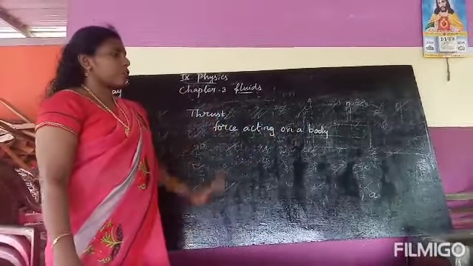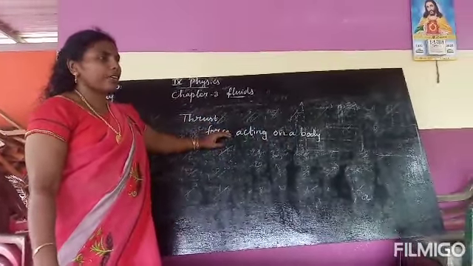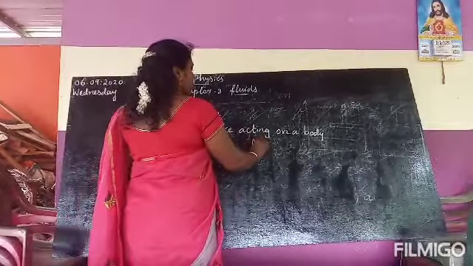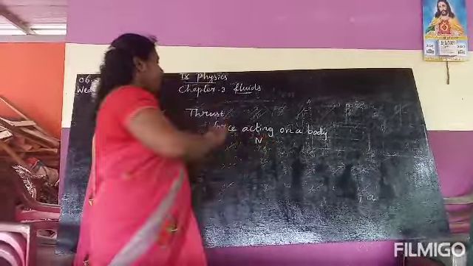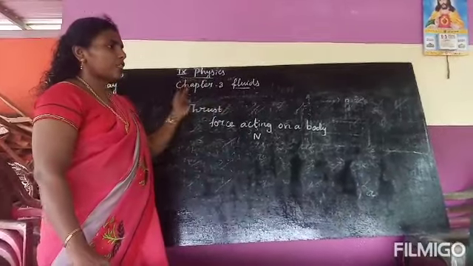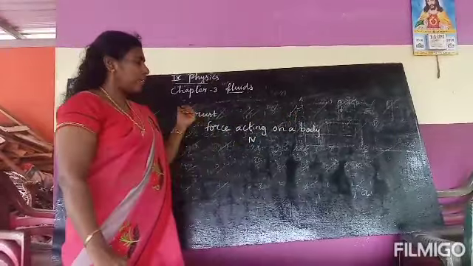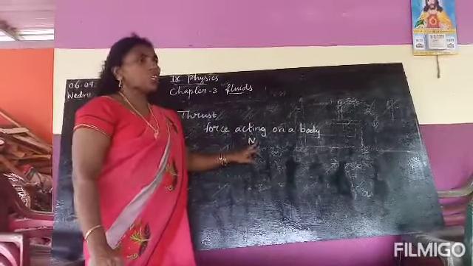What is the unit of thrust? What is the unit of force? Already we have learned, Newton is the unit of force. Like that, the unit of thrust is also Newton. So now we have learned the definition of thrust and the unit of thrust. The force acting on a body is called thrust. The unit of thrust is Newton.